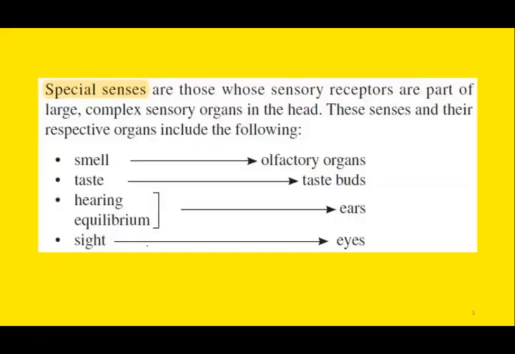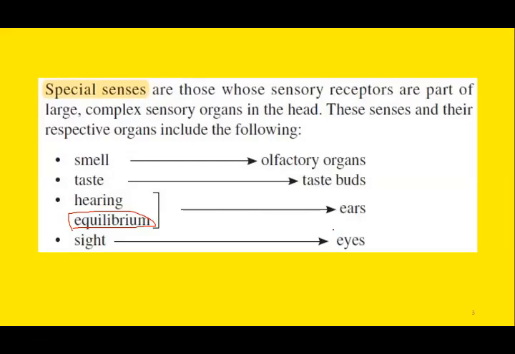As we all know, we have five special senses, and students tend to forget the fifth special sense, especially in your professional viva exam. There is a tendency that students forget the fifth special sense, and this is equilibrium. So today we are going to discuss equilibrium or balance. The function of equilibrium is performed by the internal ear.